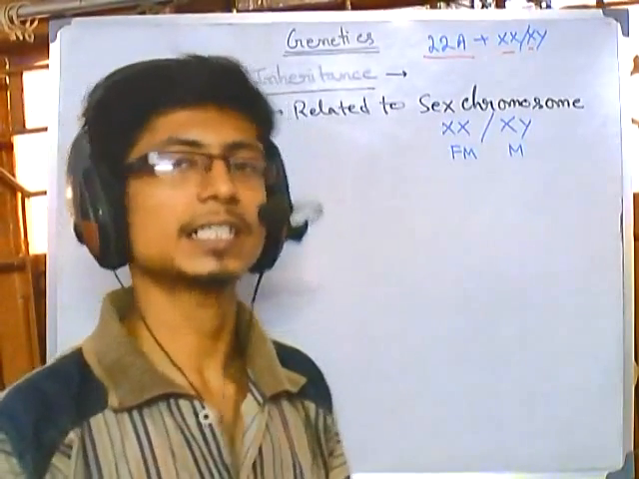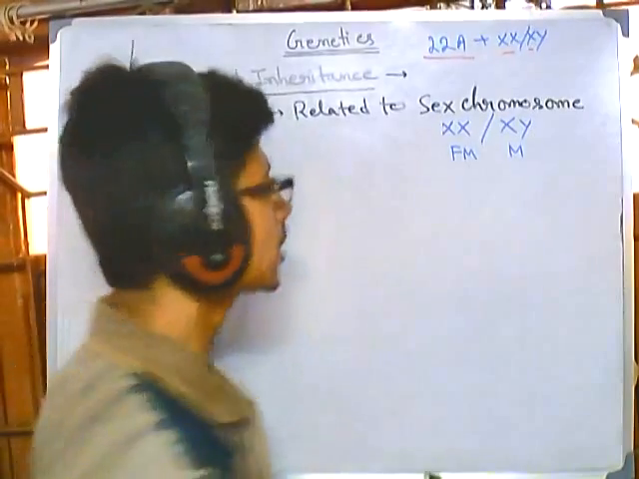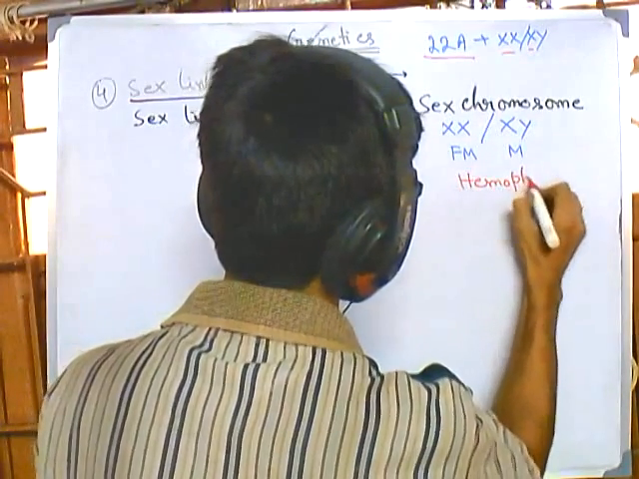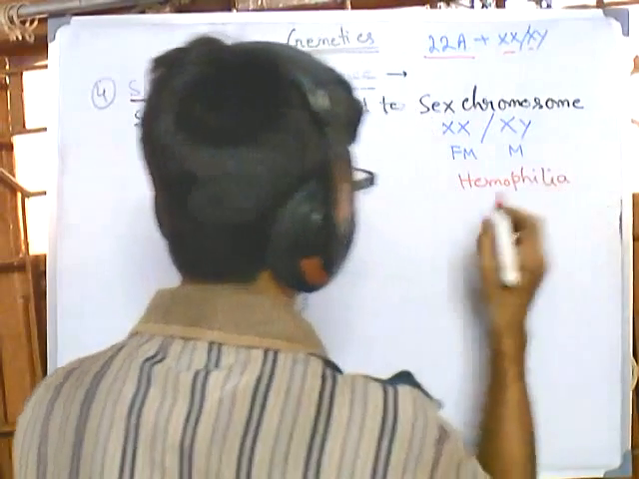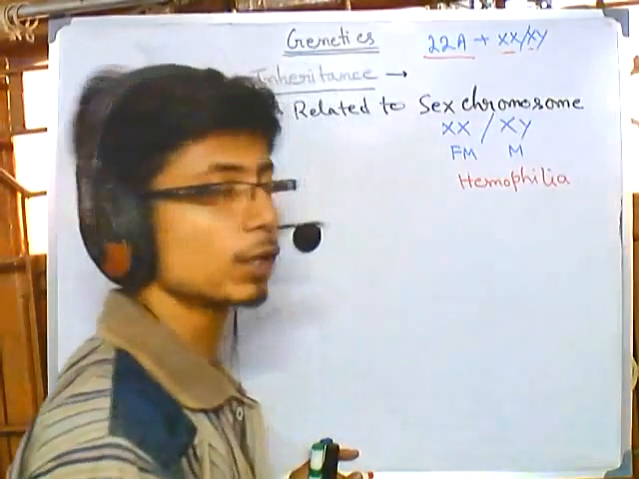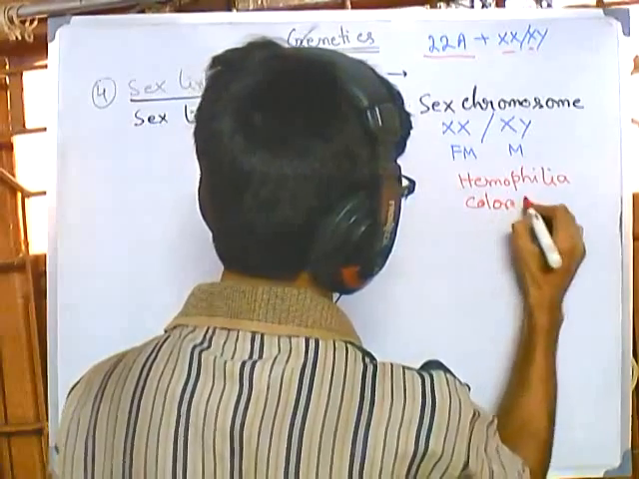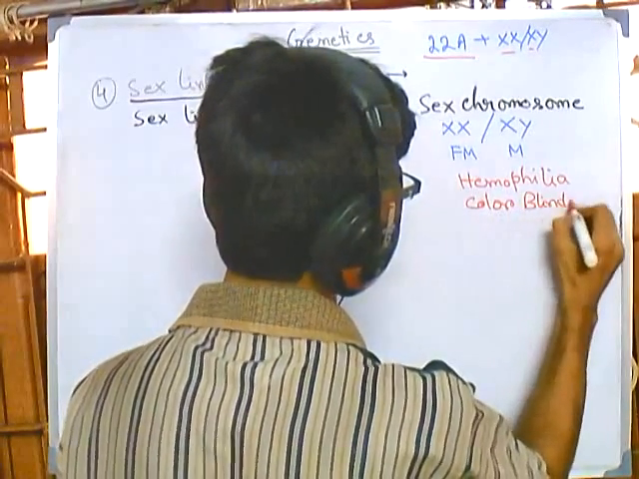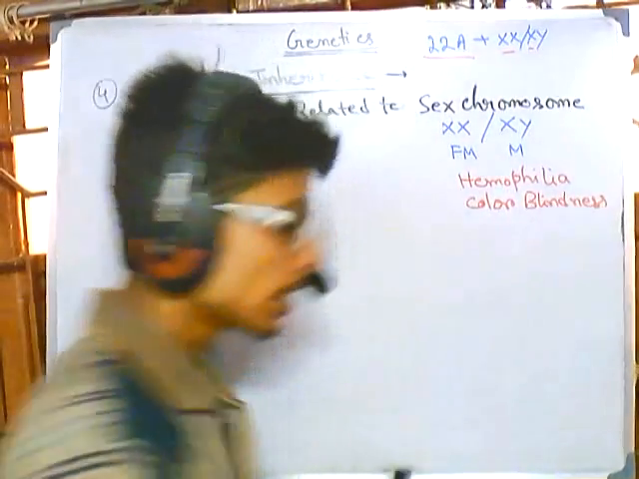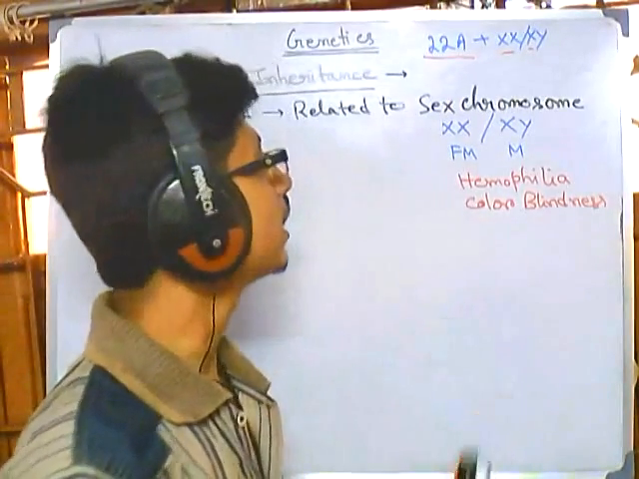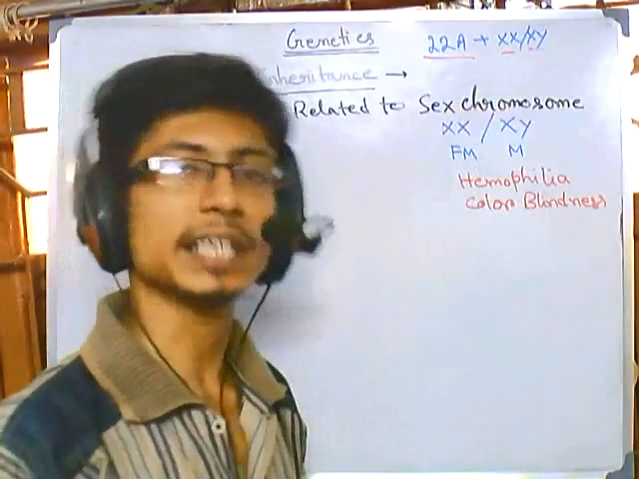Some of these are dangerous disorders, like hemophilia, or the royal blood loss disease, and also diseases like color blindness. So we can have these types of deadly diseases related with sex-linked inheritance.